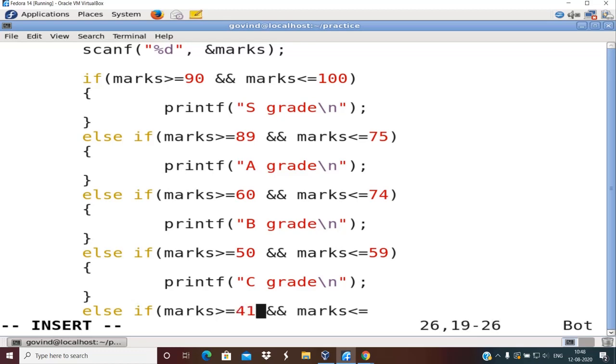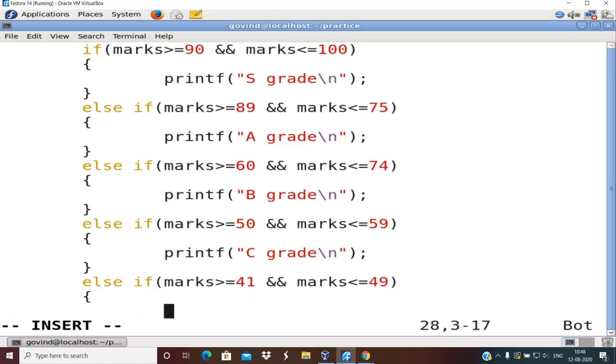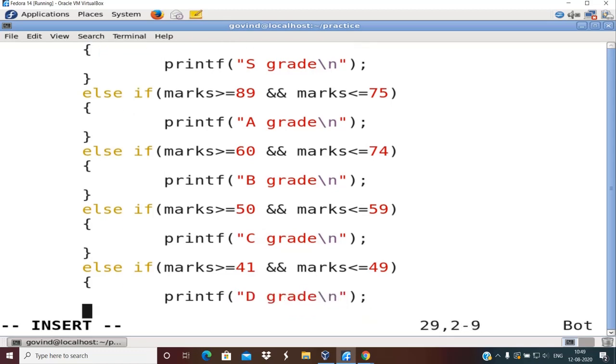Okay, marks is greater than or equal to 41 and marks less than or equal to 49. If this is the case, there might be some deviations from the actual grading procedure that is followed in our college, so you need to just excuse me for this. As I said, problem definition is not important for this. Understanding the syntax is important at this stage, right?